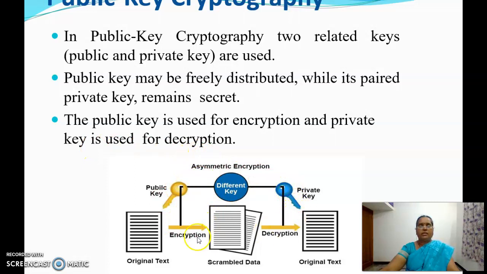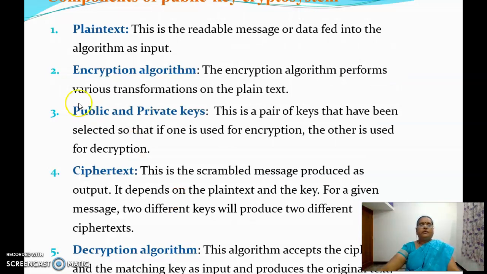This diagram represents the public key crypto system where two keys are there. One key is called the public key, which is used for encryption. Another key is called the private key, which is used for decryption. The components of this public key crypto system are the plain text, that represents the message that you want to send, and the encryption algorithm, which is used to convert a plain text to ciphertext.